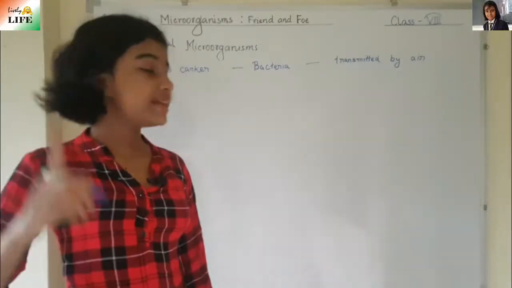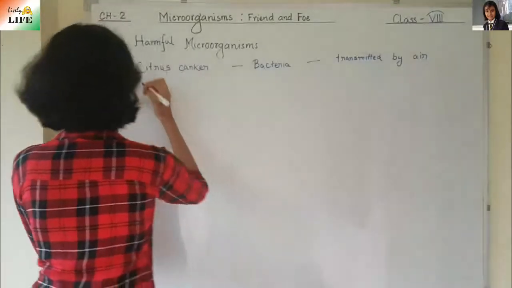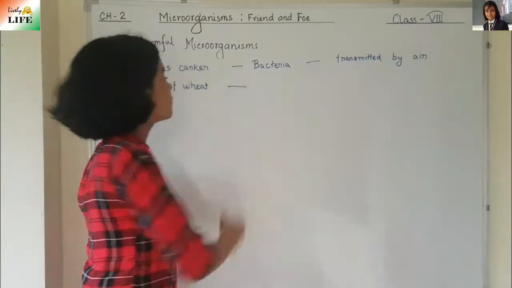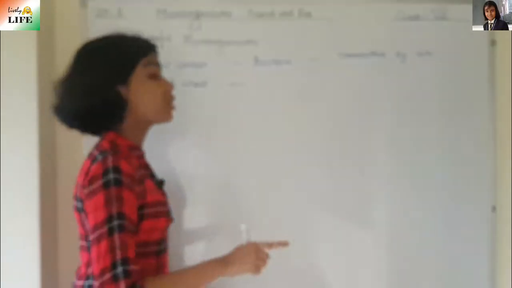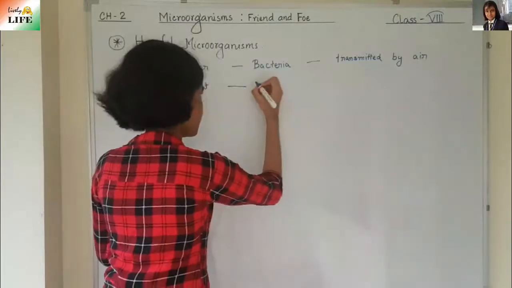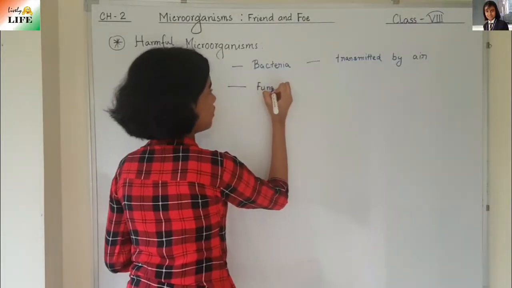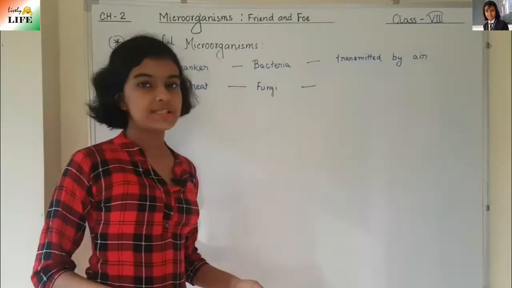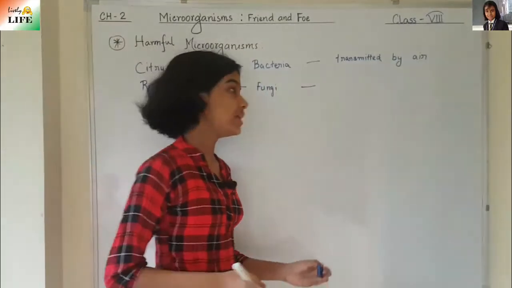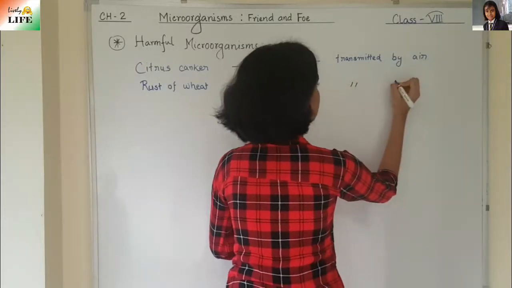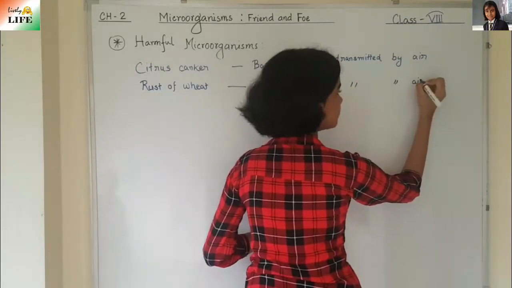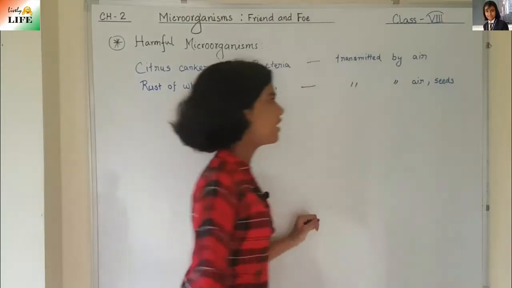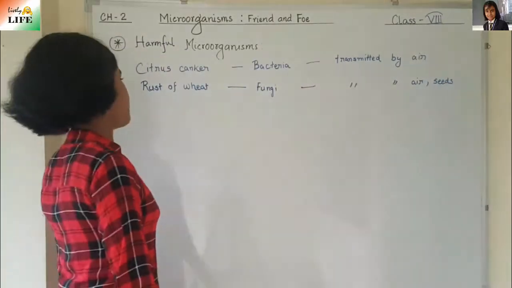Now the next is rust of wheat. This rust of wheat is caused by fungi. It is a fungal disease and it is transmitted by air and seeds even. Okay, it is also transmitted by seeds. It is transmitted by air and seeds.